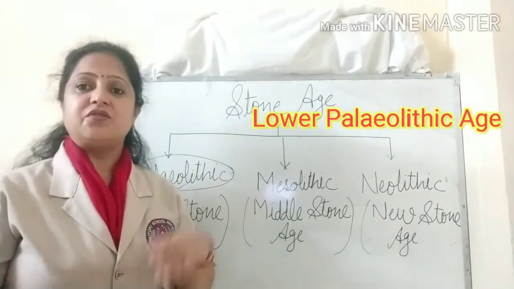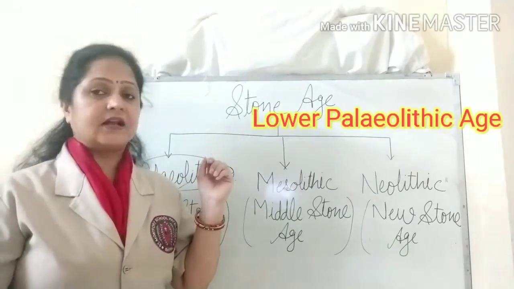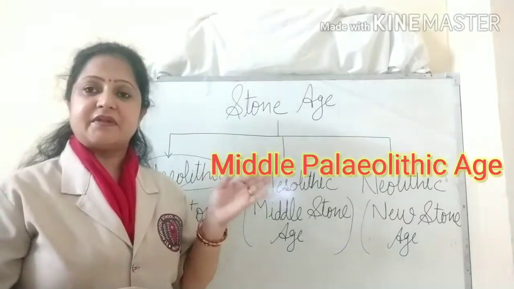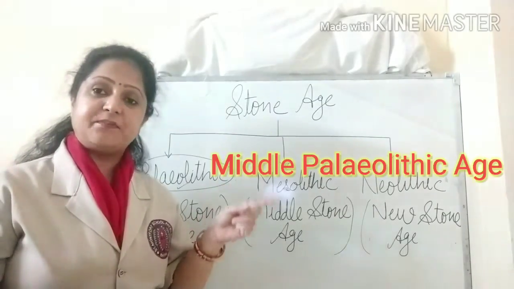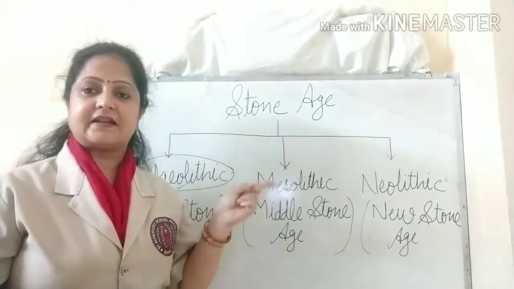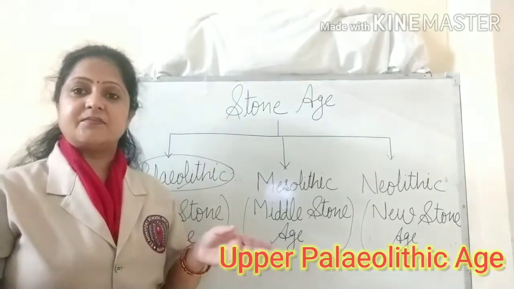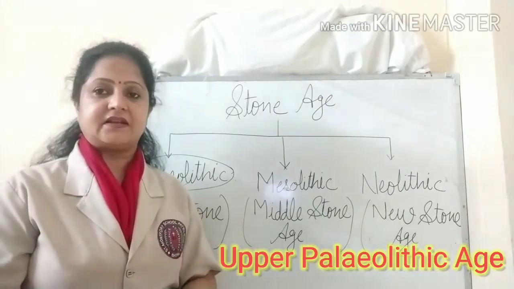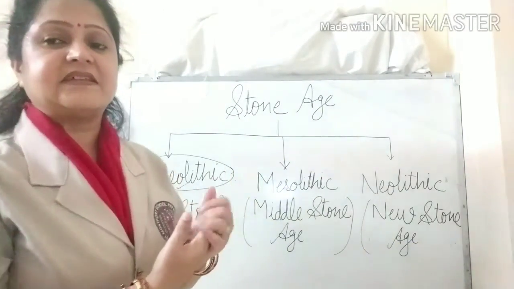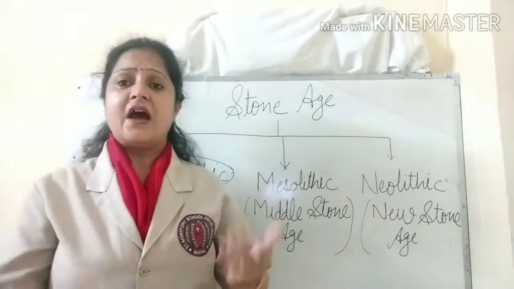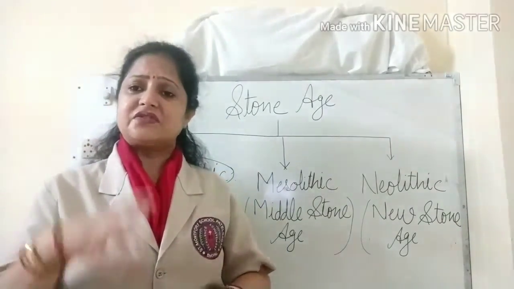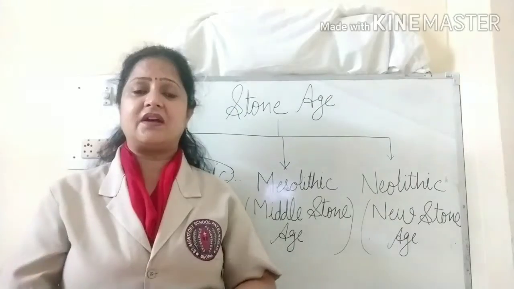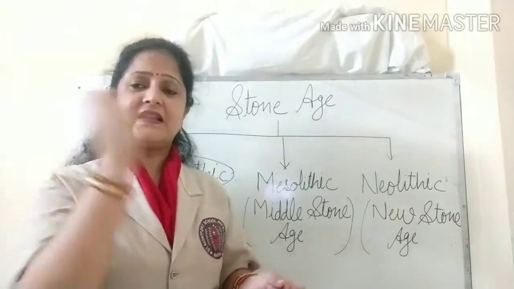The first period was the Lower Paleolithic Age, also known as the Early Paleolithic Age. The second period was the Middle Paleolithic Age, in between the Lower and the Upper Paleolithic Age. The third period was the Upper Paleolithic Age, also known as the Later Paleolithic Age. During the Lower Paleolithic Age, man did not know how to give shape to stone tools. He used the stones as they were available in nature, to kill animals.